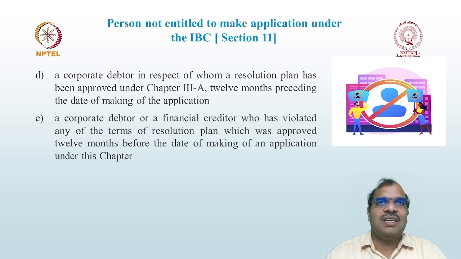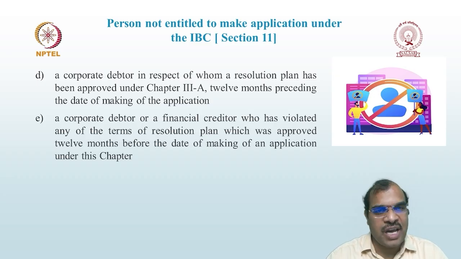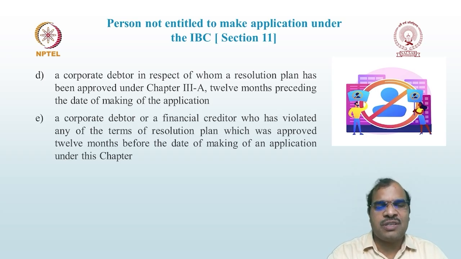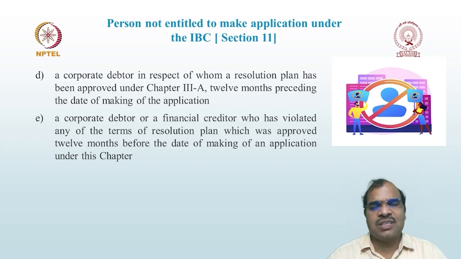Once the CIRP process is completed, the COC is going to consider the resolution plan. Before that, the resolution applicant is going to make an application and propose a resolution plan. Then it is going to be approved by the COC. We are going to discuss, in the subsequent lessons, how the resolution plan is approved and the voting rights of the committee of creditors.